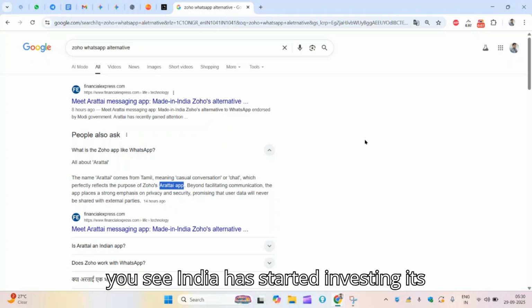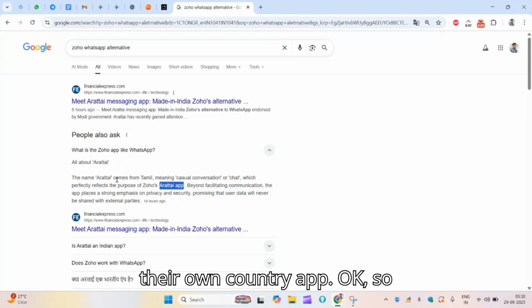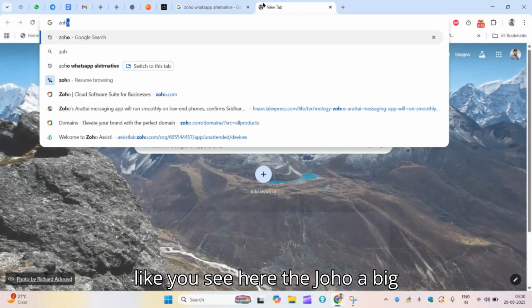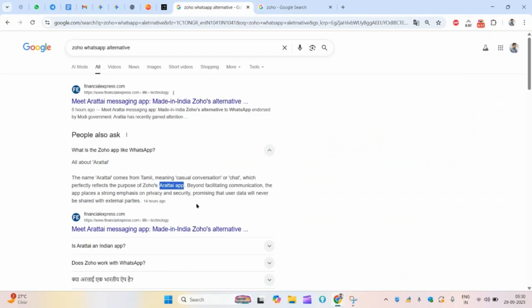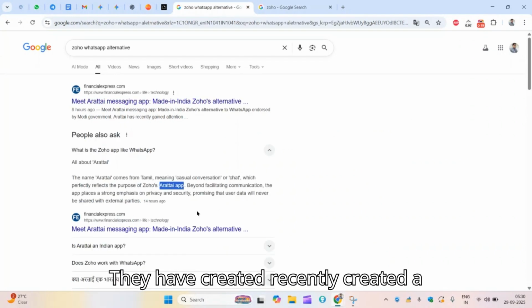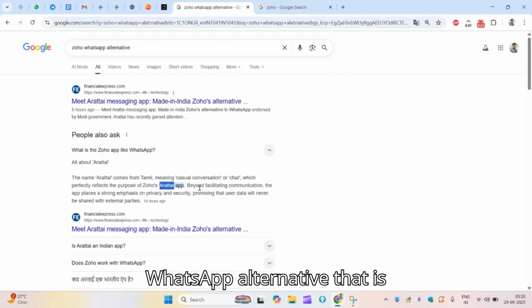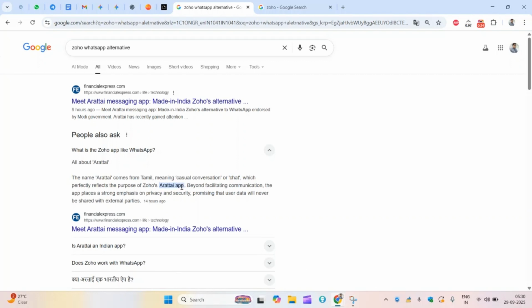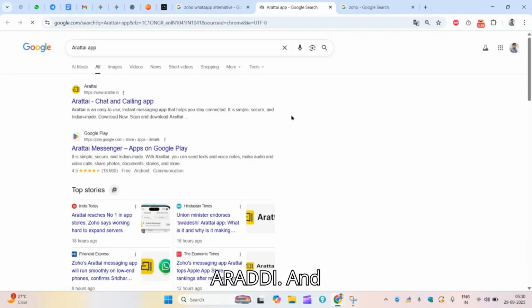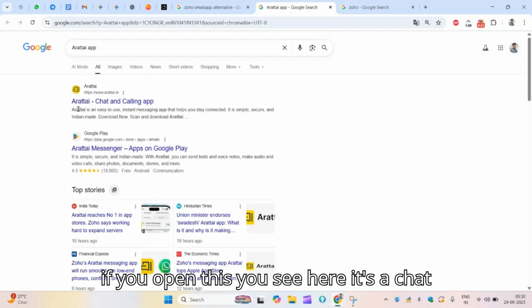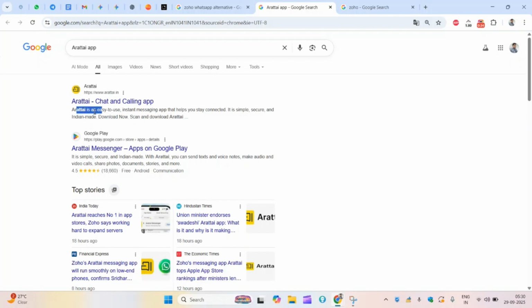So now you see India has started investing in its own country apps. Zoho, a big name in the tech firm from India, has recently created a WhatsApp alternative that is Arattai. You see here, Arattai, and if you open this, you see it's a chat app and calling app.